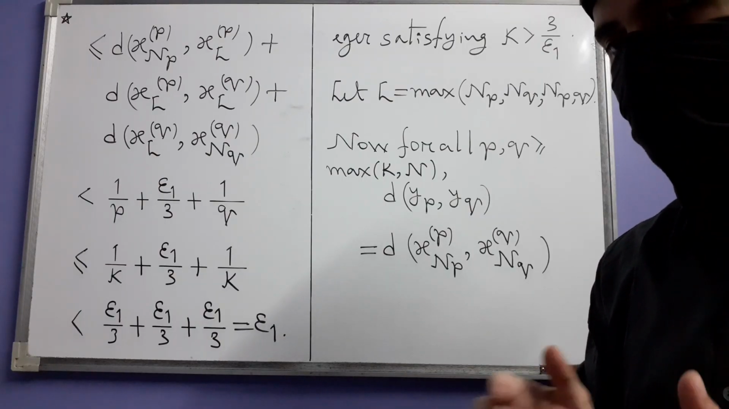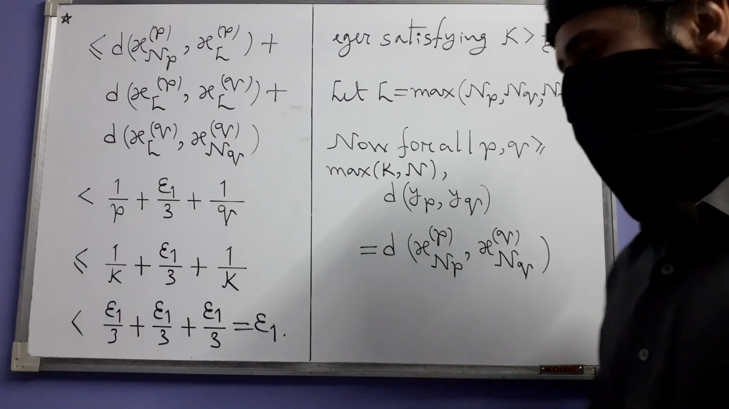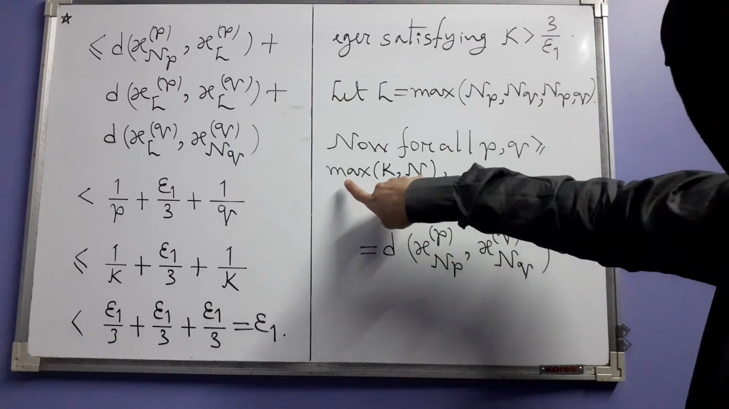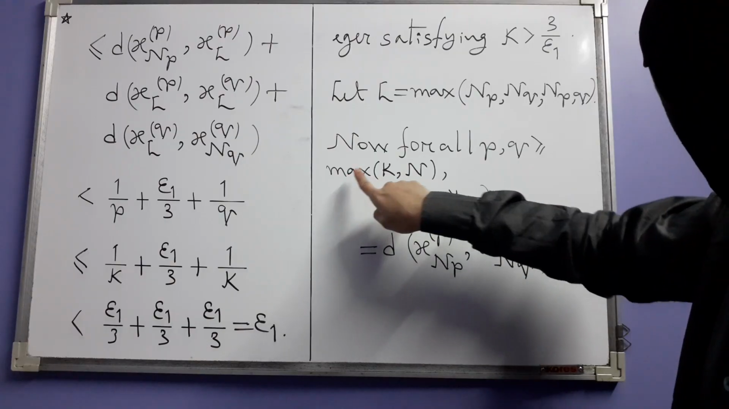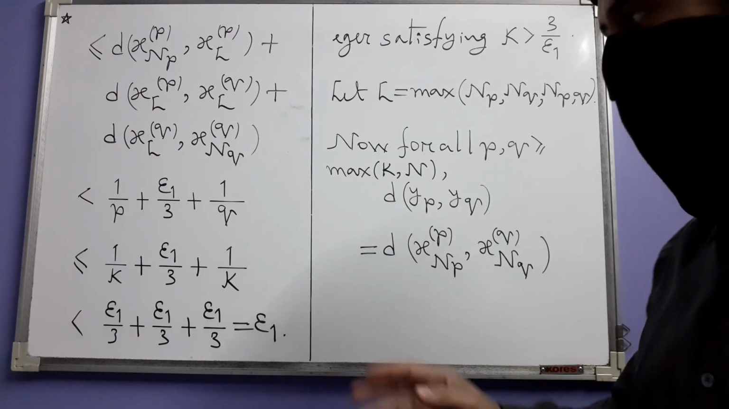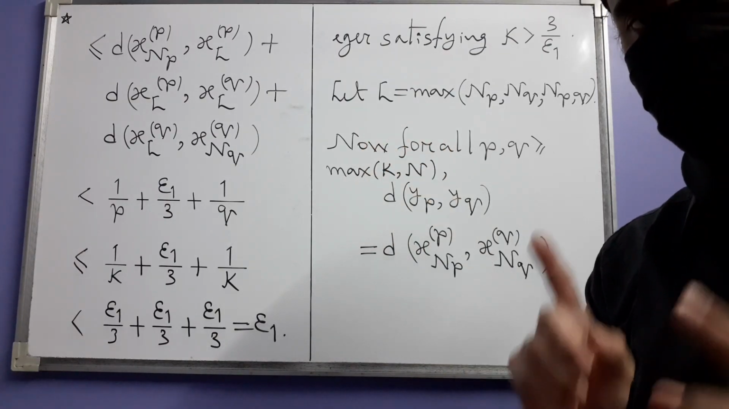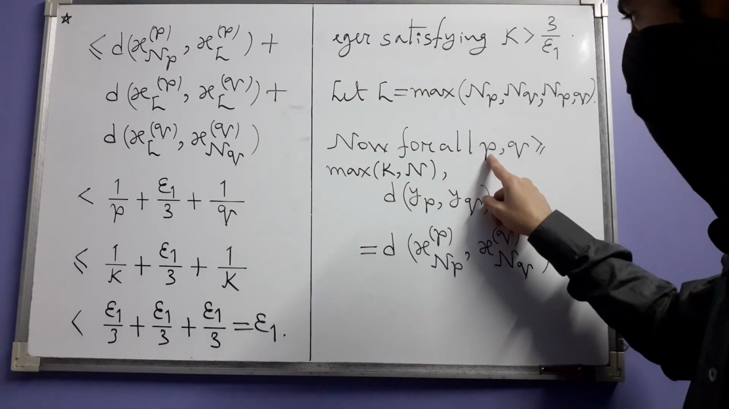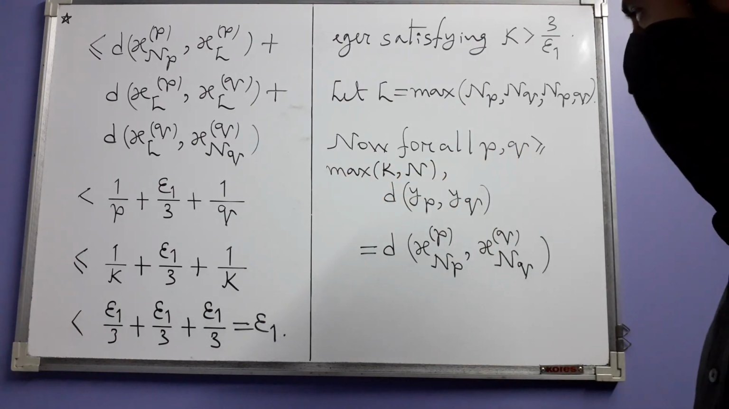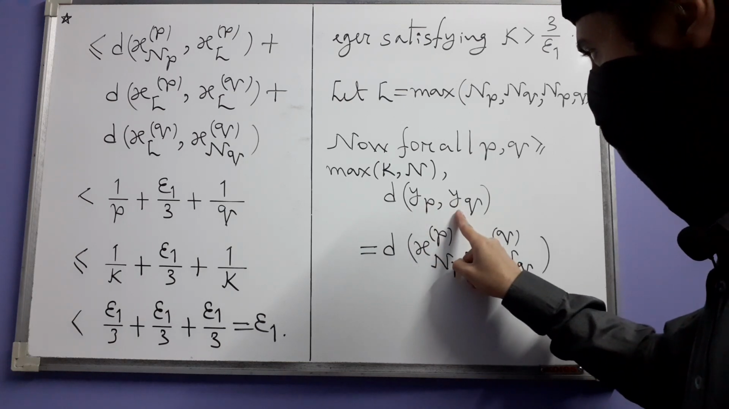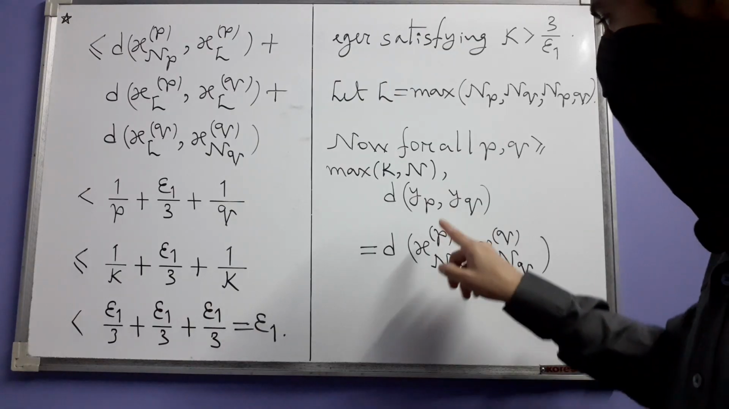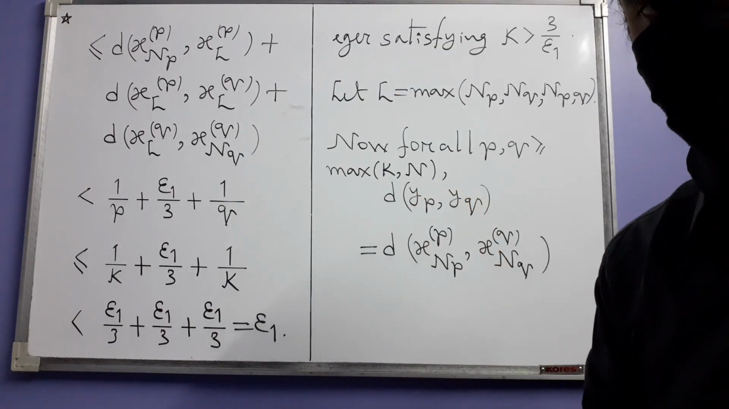So what is it that you have got here? You have proved that for any epsilon 1 which is positive, there exists a positive integer, maximum of K, N. We need not see maximum of what, after all this is a positive integer, such that if P and Q are both at least this much, then the distance between YP and YQ is less than epsilon 1. That means this is a Cauchy sequence.